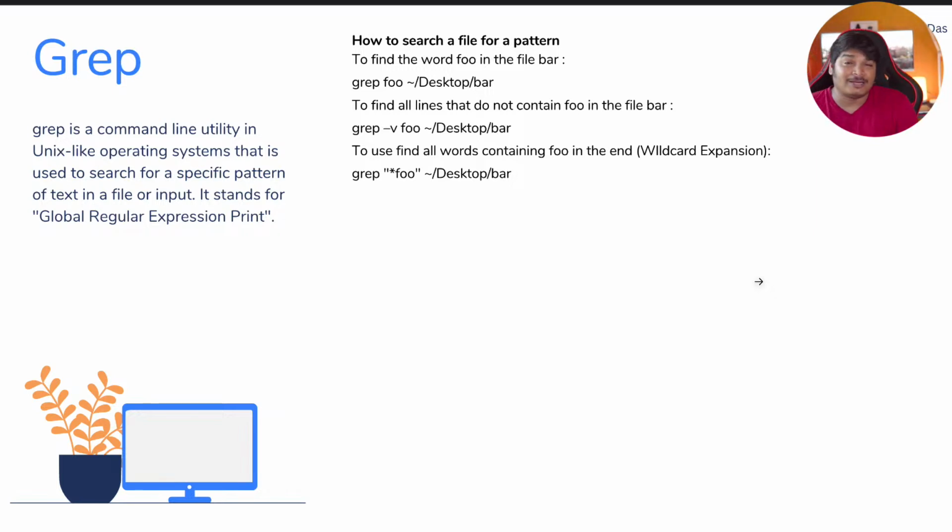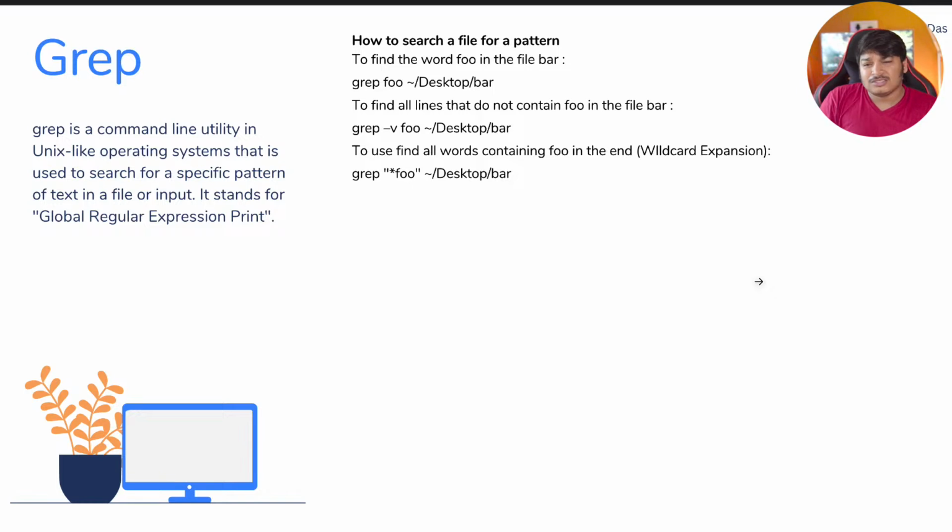Grep is a command line utility in Unix-like operating systems that is used to search for a specific pattern or text in a file or input. It stands for global regular expression print. I think till now you might have seen it, maybe you used it or maybe know this. So it simply searches for patterns. You can use regular expression searching, or you can just search for normal text also. You can do all that.